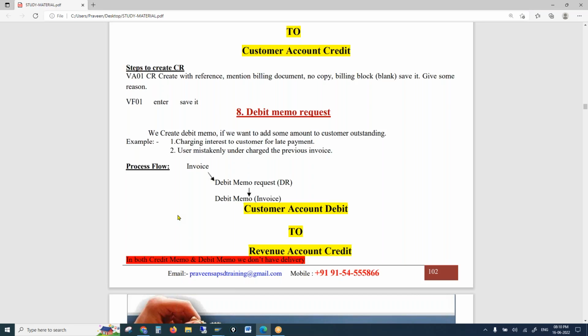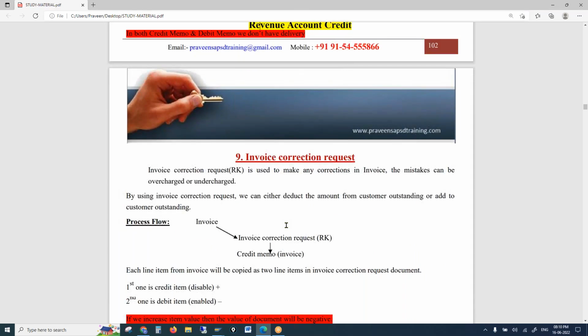In the interview also they may ask a question, right? Can you name some processes which are order related billing? So what are order related billing? These are the order related billing processes. Then next is invoice correction.